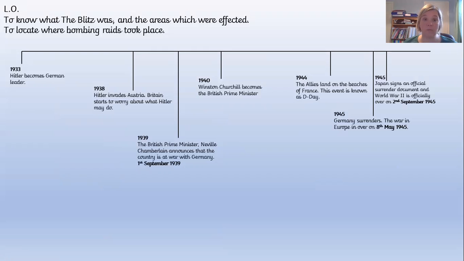Okay, so that is our timeline from when the war started in 1939. You can see there, that's when the then British Prime Minister, Neville Chamberlain, gave that message that you will have heard, to everyone on the radio. And he said, unfortunately, we are now at war with Germany. So that's our timeline. And what we can do is add to that once we learn more and more things that happened during World War II.